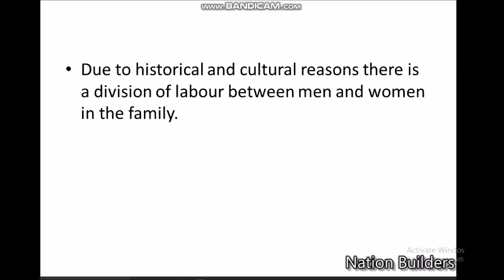Women are paid low compared to men. For the same work which is done by women and men, the women are not getting the same wages. The women are getting less wages for the same work when both are working.